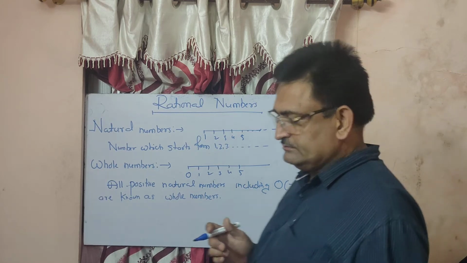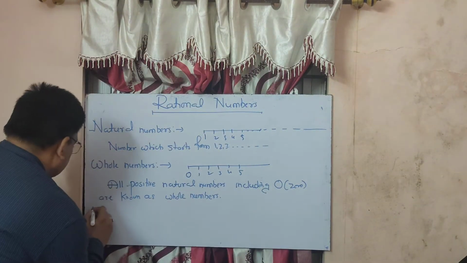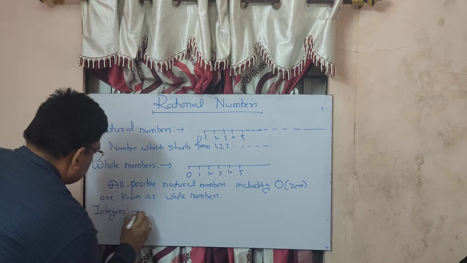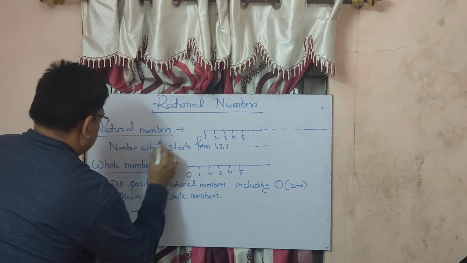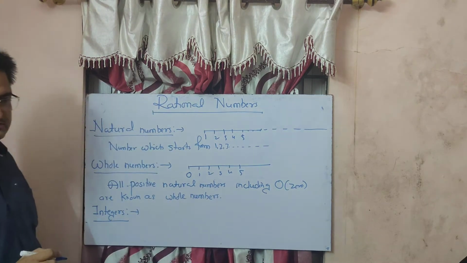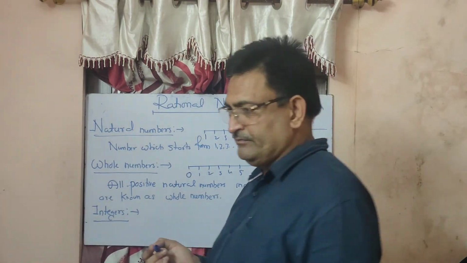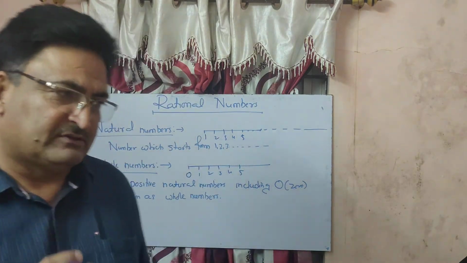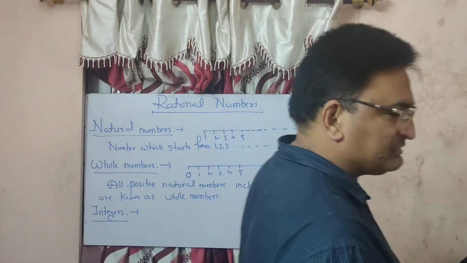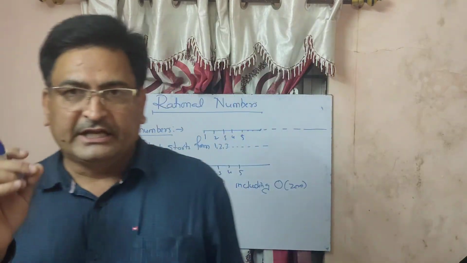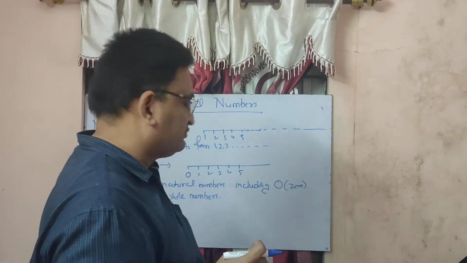Now the next one is integers. I think you might have heard the word integers. So what are integers? All the positive and negative numbers, including zero, are known as integers.